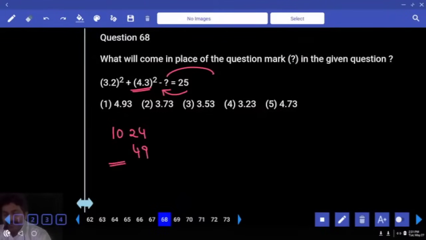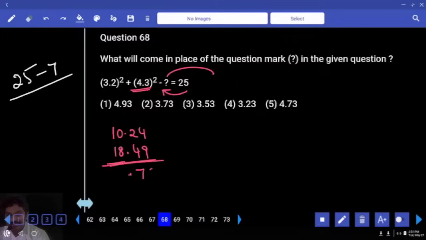To get the preceding number, 7 is subtracted from the fixed number 25. 25 minus 7 is 18. Because of the decimal, I am keeping the decimal now. From the right hand side, how much is coming to the left hand side? 25. Last 2 digits 73. Before the decimal, 28. From the right hand side 25 came to the left hand side, becomes minus 25. Answer 3.73.